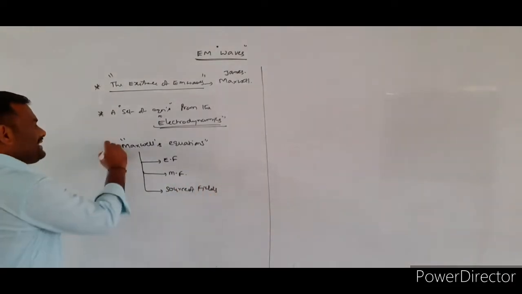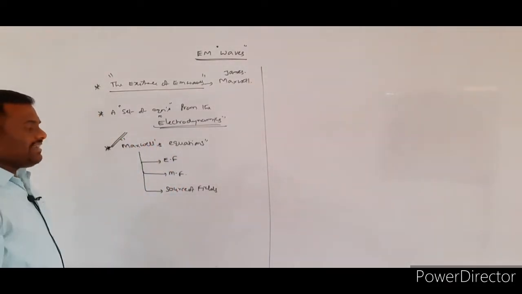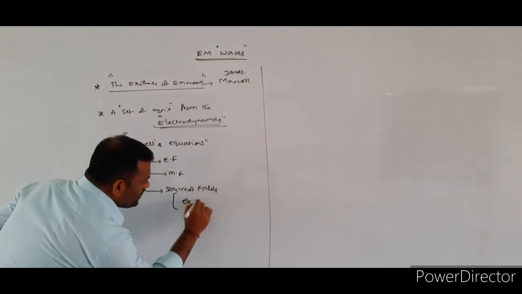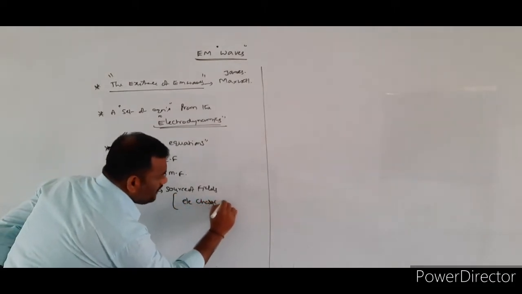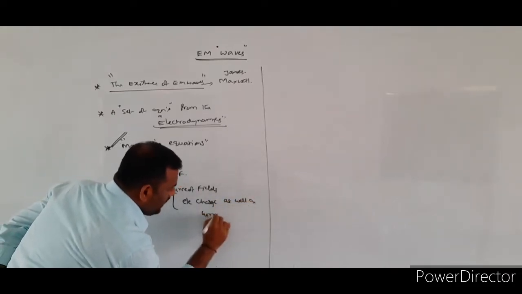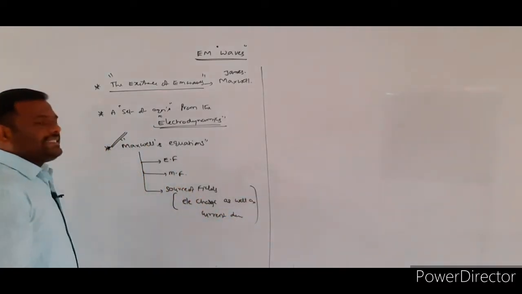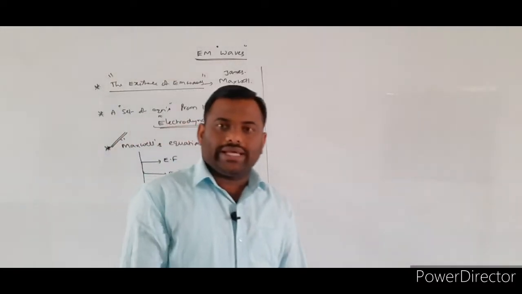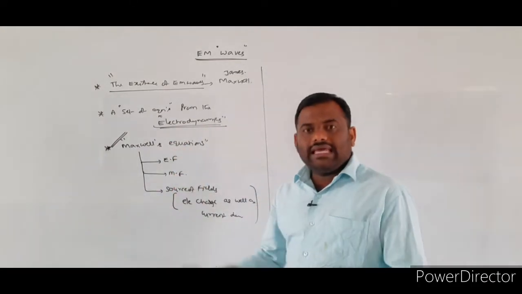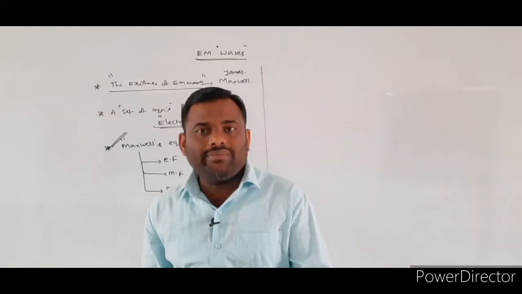So the Maxwell's equations are consisting of the electric field as well as the magnetic field, and the source of the electric field, that is electric charge, as well as current density. So to explain the existence of the electromagnetic waves, he collected some set of equations which are taken from the electrodynamics.